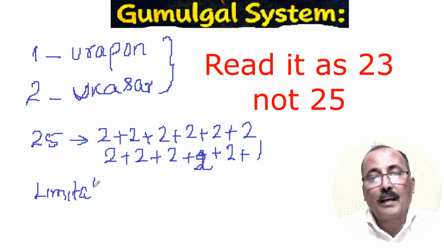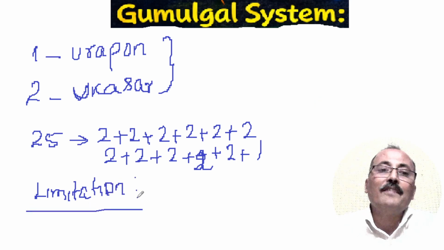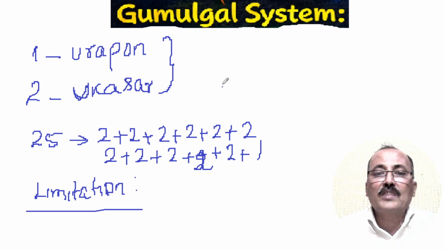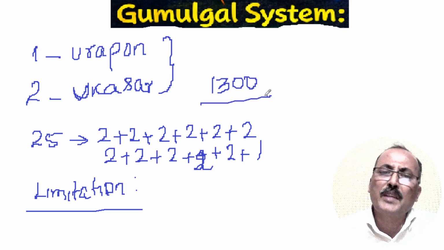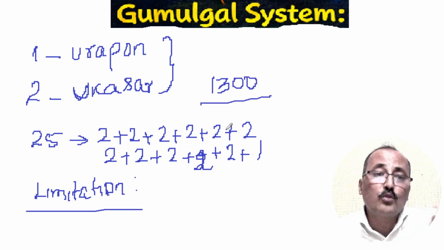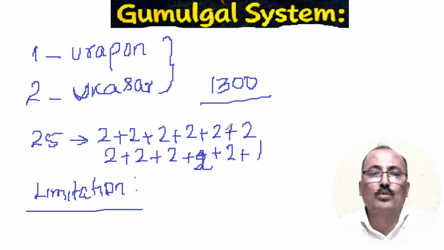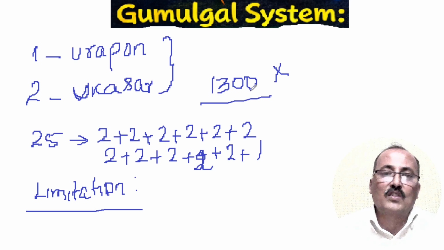So why doesn't this number system exist till now? Because they cannot survive with this number system when the numbers go high. Suppose there are 1300 cows or some articles they want to count. How will they keep so many pebbles or symbols, one symbol for 2, one symbol for 3? This is the problem with the Gumulgal system.